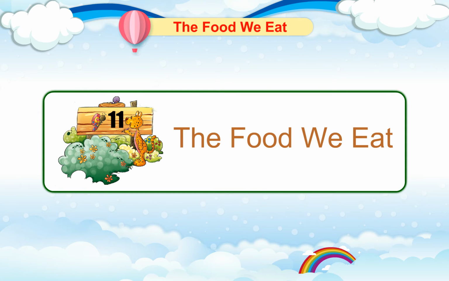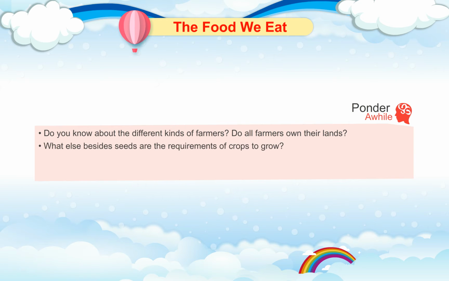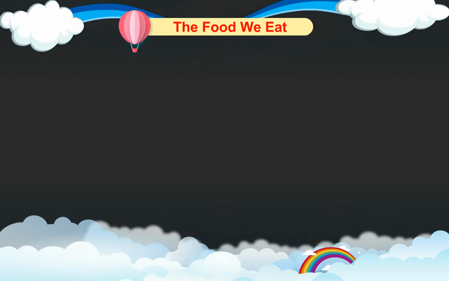Chapter 11. The Food We Eat. Ponder a while. Do you know about the different kinds of farmers? Do all farmers own their lands? What else besides the seeds are the requirements of crops to grow? Do you know of times when people did not get enough food to eat? What can we do to prevent food from getting spoiled?